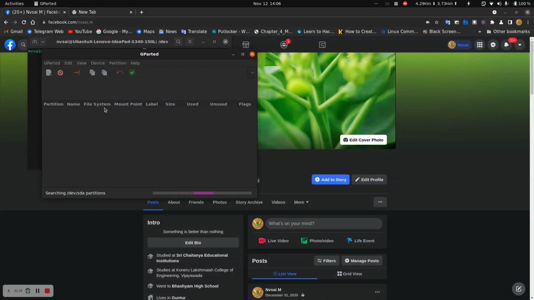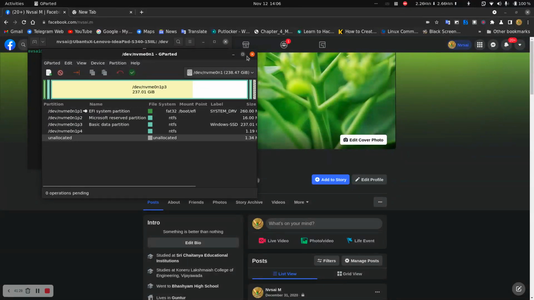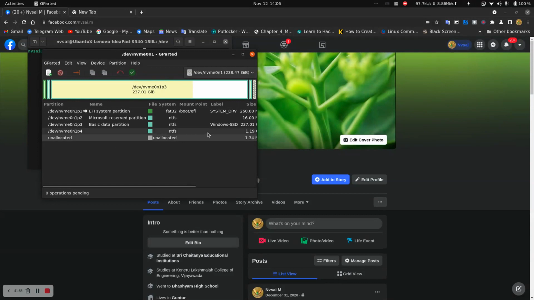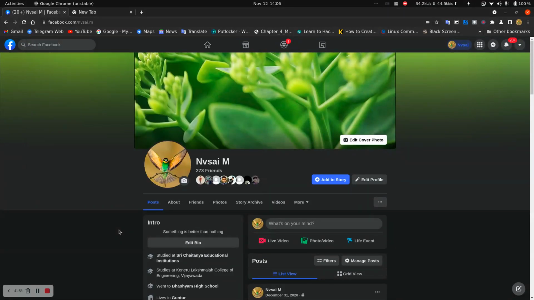We have basic file systems like ntfs, fat32, and ext for which you want to use. So this is what I talked about: HDA1, HDA2, HDA3. These are all partitions in my memory driver, I mean hard disk. Okay, this is my Windows, I mean SSD. So these are the basic things of file management.